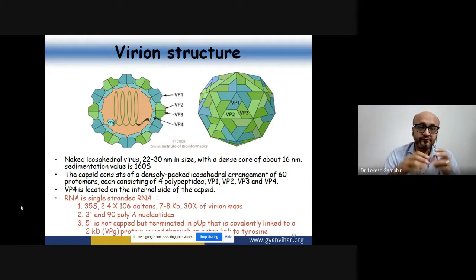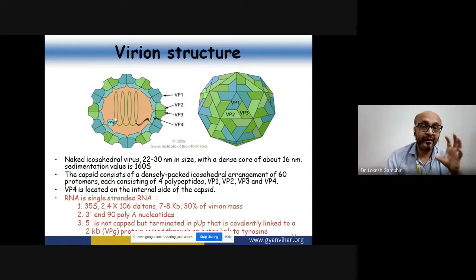Now, let us try to understand the structure. When we were studying a brief PML, I told you that the complete structure is of the size of 22 to 30 nanometers, and the inside core is actually 16 nanometers. Inside that core, a single strand RNA is present, and that RNA can directly act as mRNA.